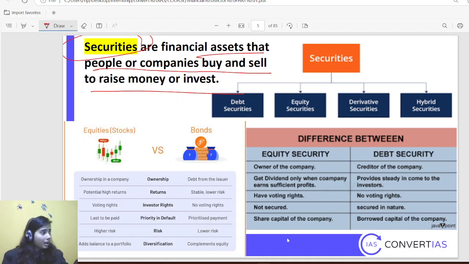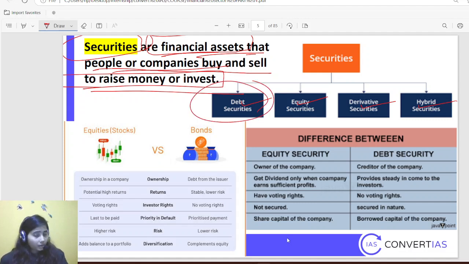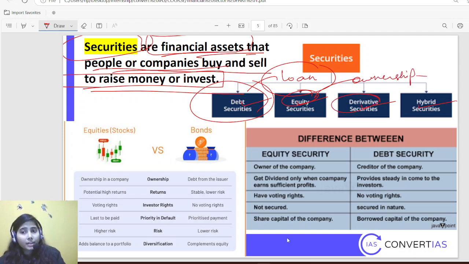If it is in house form, suppose a bank takes a house as collateral. But if we are investing somewhere, we get an agreement in our hand, and that is called a security. So securities are financial assets that people or companies buy or sell to raise money or invest. There are four kinds of securities: debt security, equity security, derivatives, and hybrid securities. Debt security first: debt simply means loan. Equity means ownership. Derivative means derived.